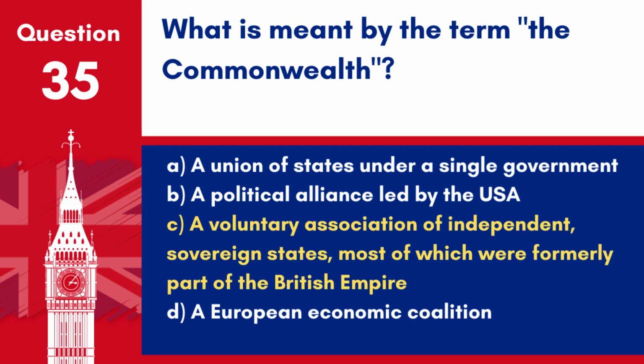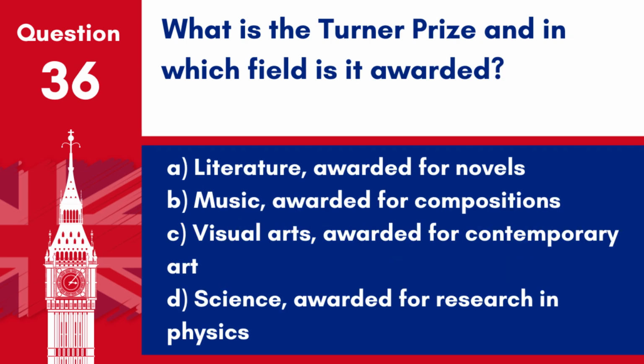Answer. C. A voluntary association of independent, sovereign states, most of which were formerly part of the British Empire. The Commonwealth is a political association of 54 member states, nearly all of which are former territories of the British Empire.